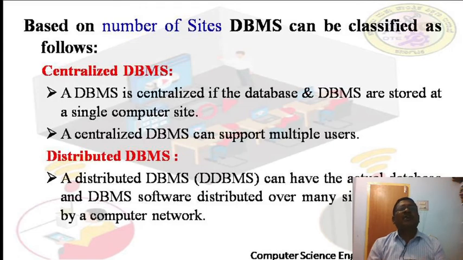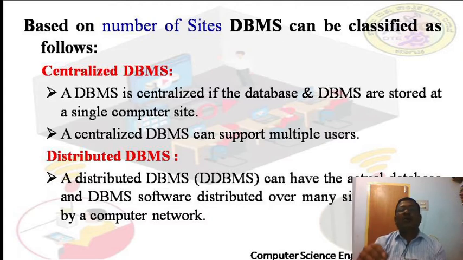See, based on number of sites, DBMS can be classified as either centralized DBMS or distributed DBMS. A DBMS is centralized if the database and DBMS are stored at a single computer site. Then we say this type of DBMS is a centralized DBMS.